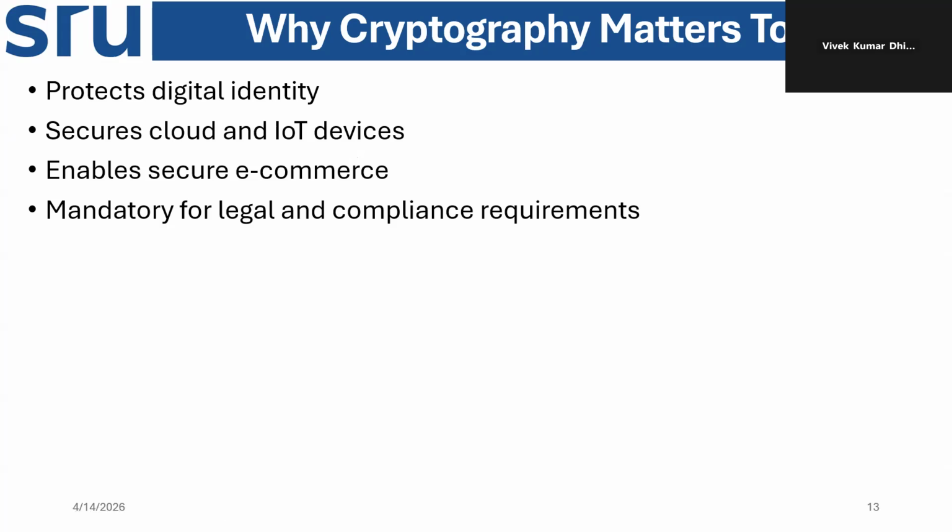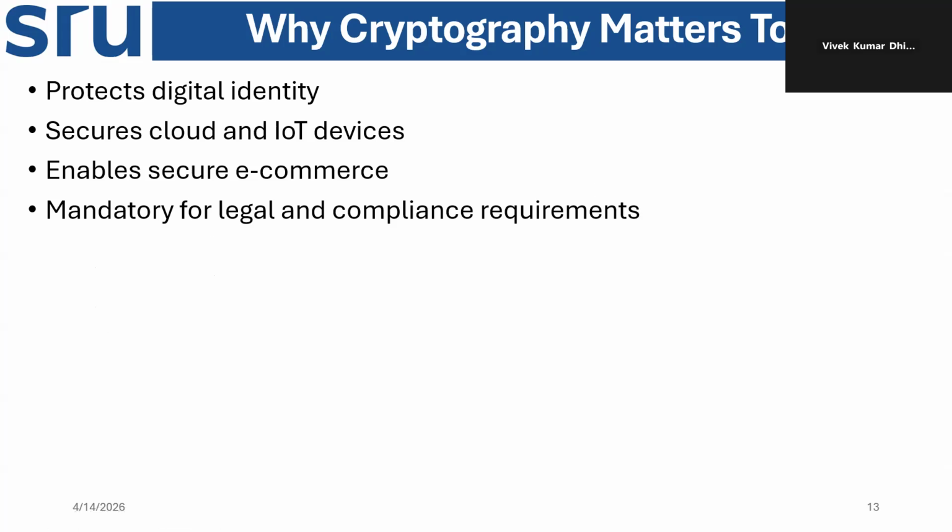Cloud security can be affected if proper cryptographic algorithms are not used. It enables secure e-commerce, like Amazon, Flipkart, Visa. If proper cryptography is not used to design the application or transaction security, that can be a problem for e-commerce. It is mandatory for legal and compliance requirements.